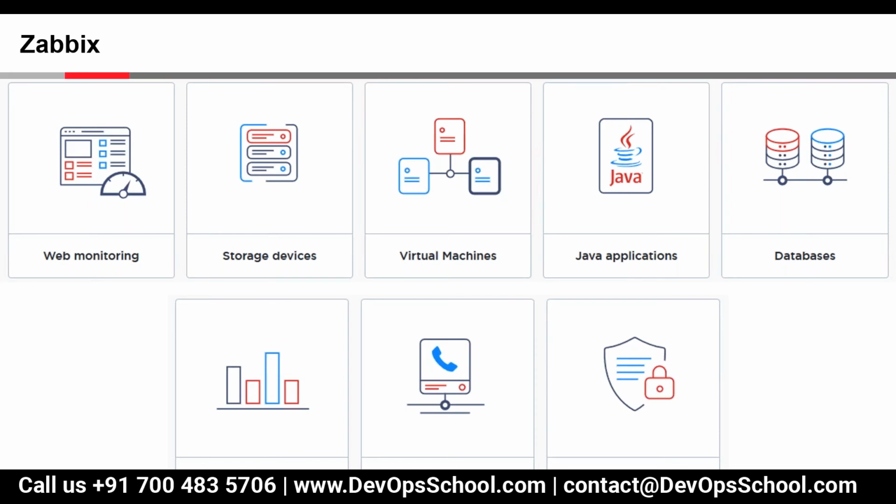Is it Prometheus or Grafana? It is an open source tool only for Zabbix reports. Which tool, may I know the name? The tool name is Zabbix reports only.